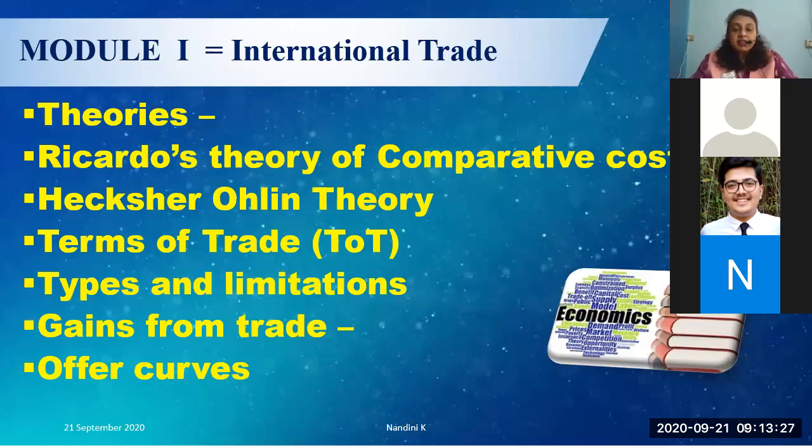For example, in Ricardo's comparative cost theory, you know that the base of the theory was the absolute cost advantage theory, which was given by Adam Smith. So they can ask you who gave the absolute cost advantage theory, and at that time you cannot write Ricardo as your answer, correct? They can also ask what is Ricardo's comparative cost theory.